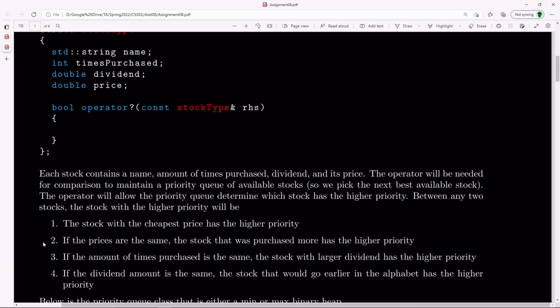Basically, the stock with the cheapest price has a higher priority. And of course, if you have multiple stocks with the same price, then the one which was purchased more has a higher priority. If the stock price is the same and the number of times purchased is the same, then the one with the bigger dividend has a higher priority. If all three are tied, then of course we just use the alphabetical order of the stock. So the idea is that this is the priority we want to implement.